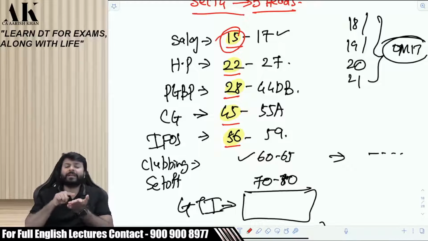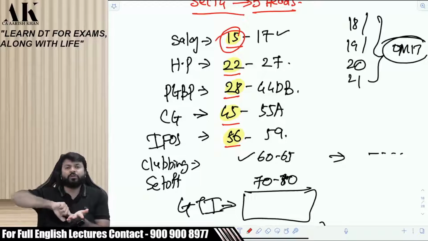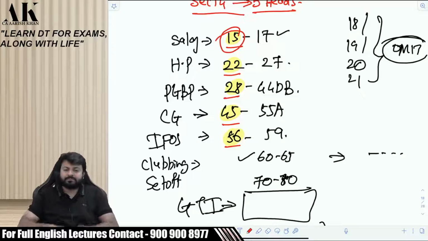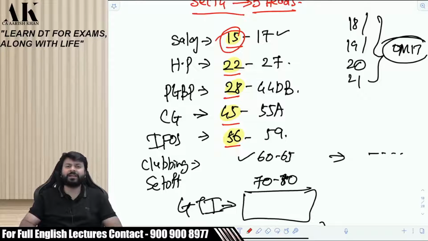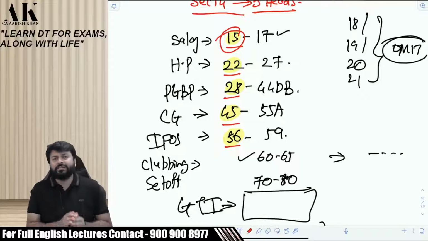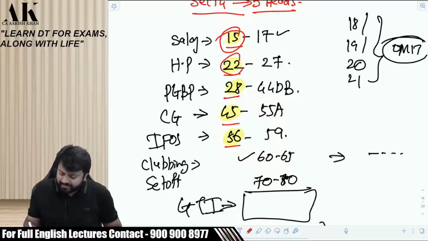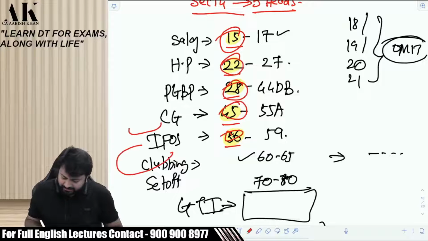Similarly, your income will be classified under the head capital gains when you transfer a capital asset. Okay. So, whether your income will come under PGBP or capital gains or IFOS or HP or CG, you need to read the first section of every head. The first section of every head is the charging section of that head.